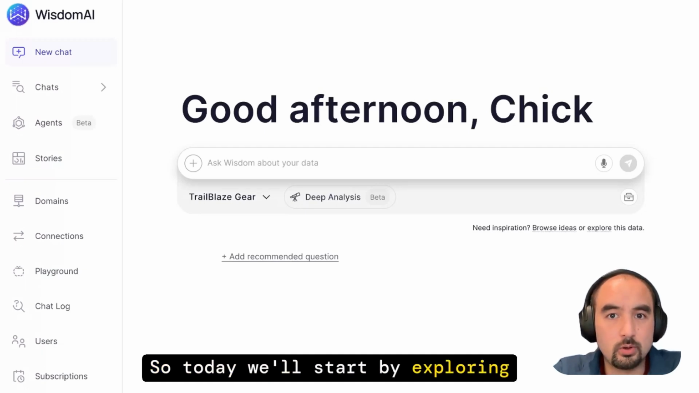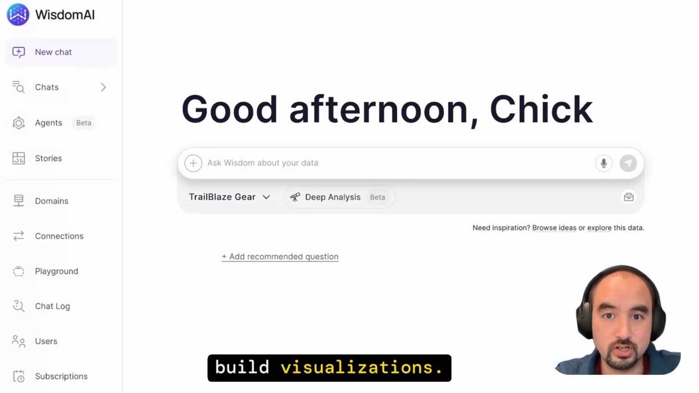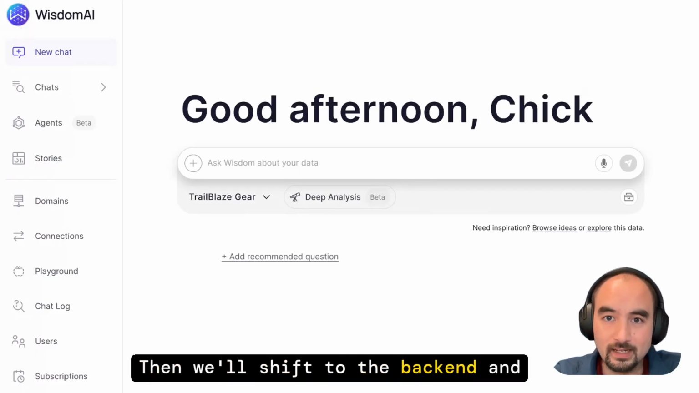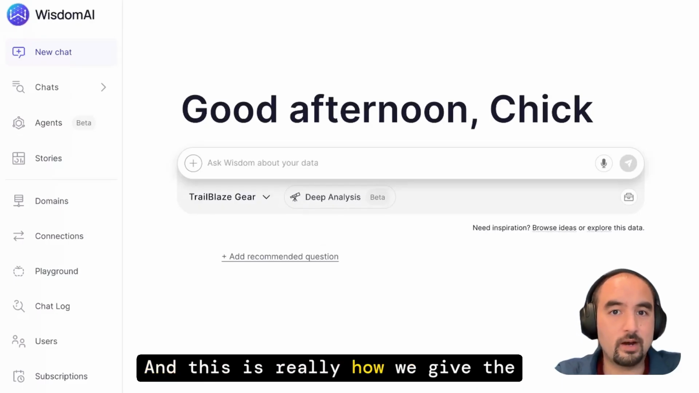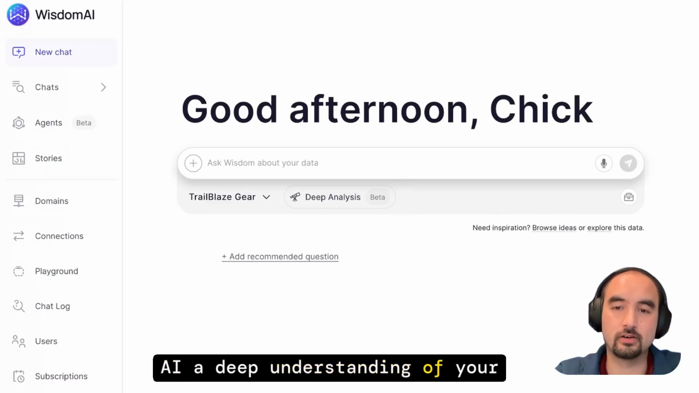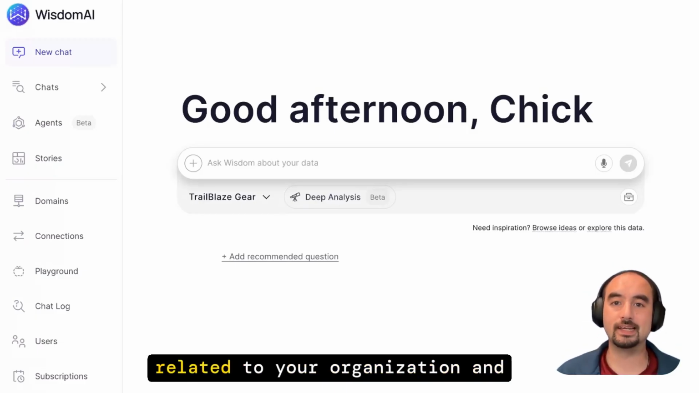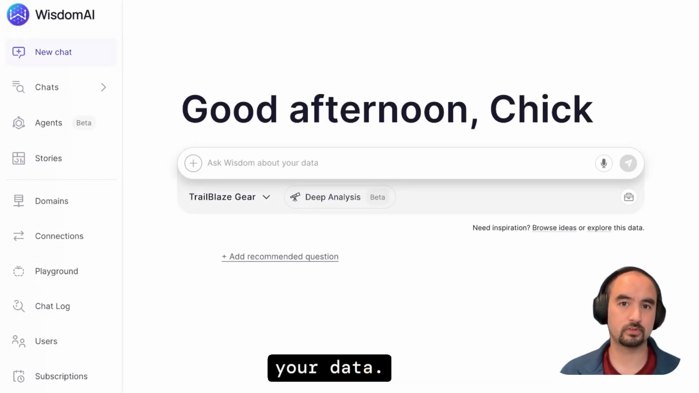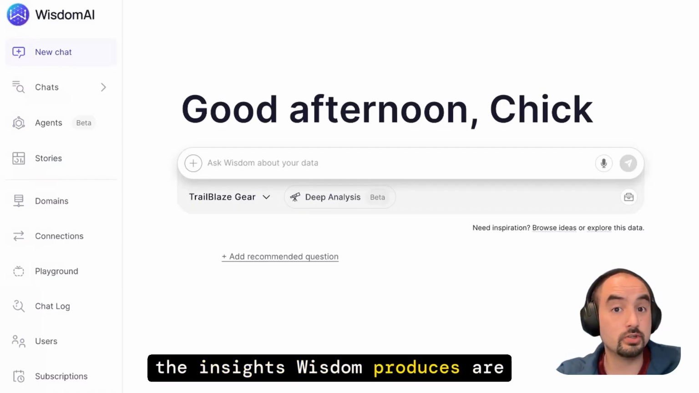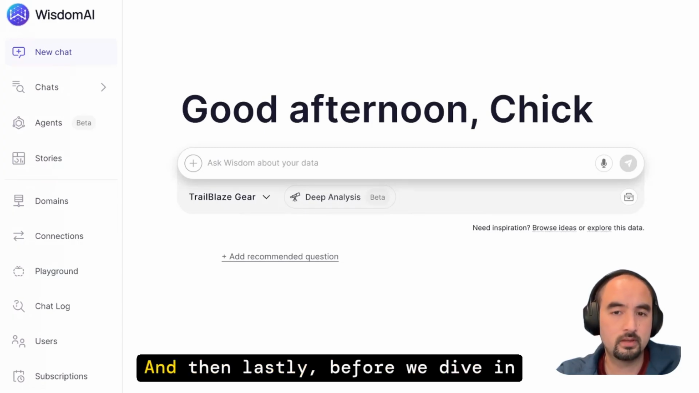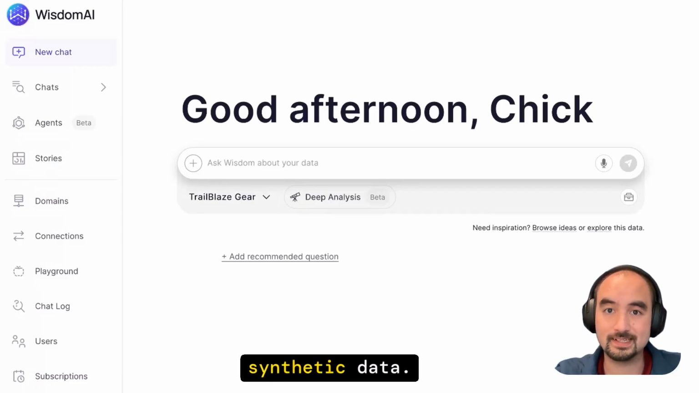So today we'll start by exploring the front end of Wisdom. We'll look at the main interface where users ask questions and can build visualizations. Then we'll shift to the back end and look at how this concept of domains work in Wisdom. And this is really how we give the AI a deep understanding of your data model, of your business definitions, and of all the institutional knowledge related to your organization and your data. So we'll really see how a domain sets up guardrails to ensure that the insights Wisdom produces are both trustworthy and actionable.